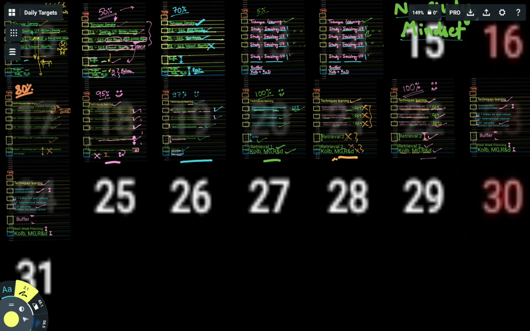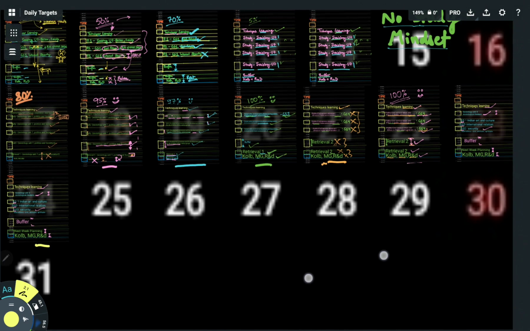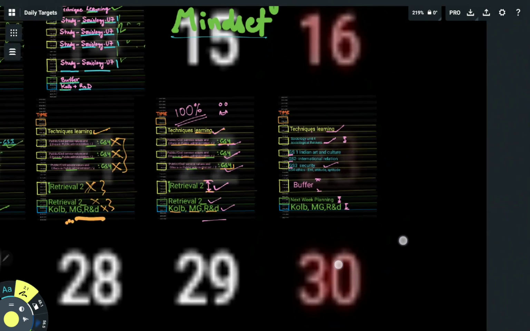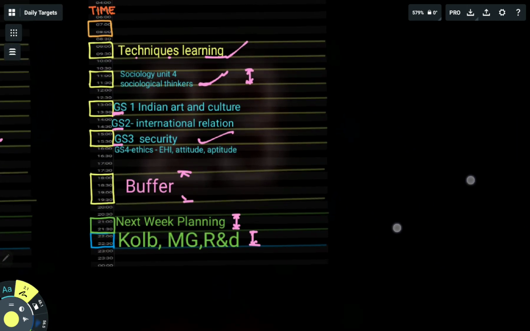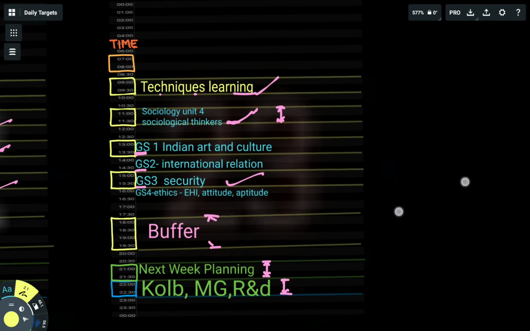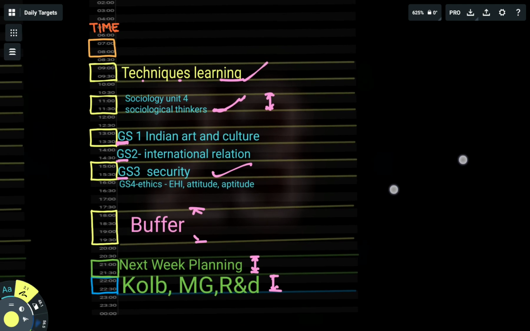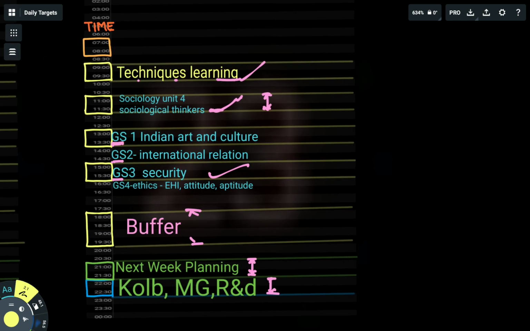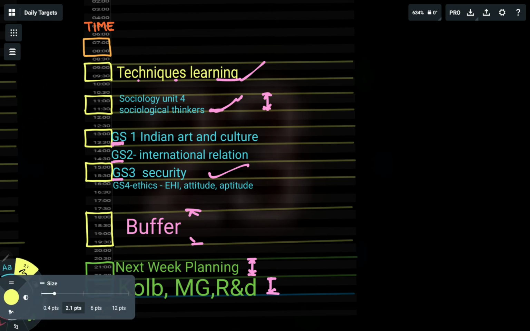Okay, so as you can see, today is 24th of July 2023 and yesterday was 23rd of July. Friend, yesterday was Sunday, so I made this target of revision of whatever I have studied during the last 1 month. I set the target to 2, that's revision, but unfortunately I didn't complete that thing.